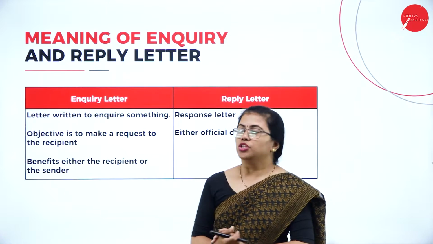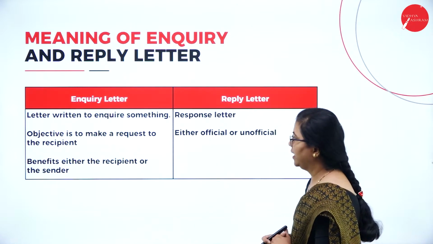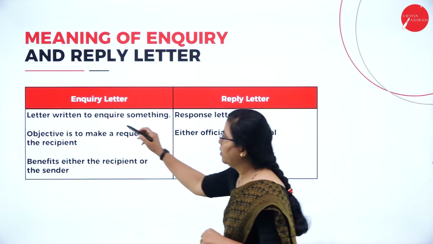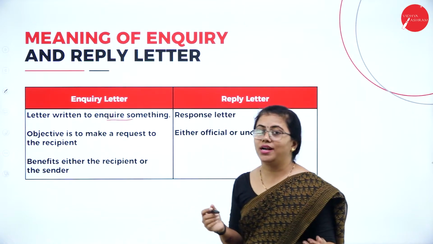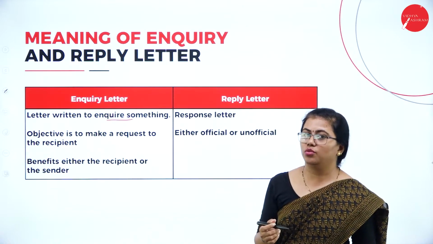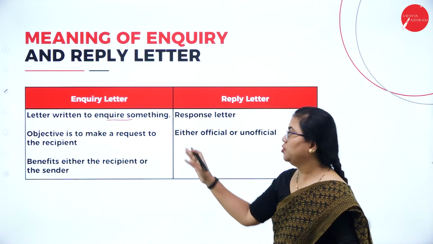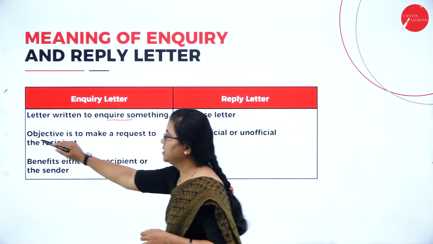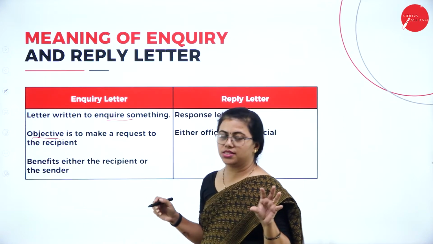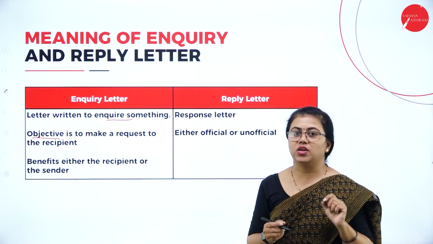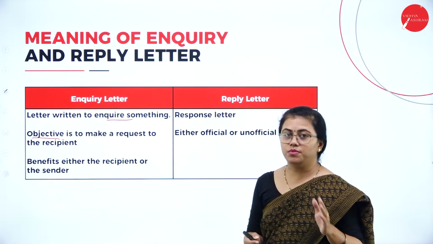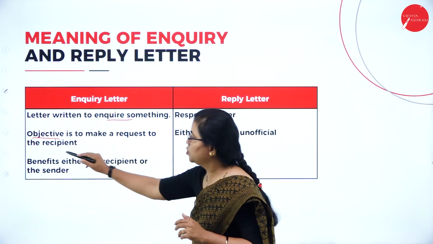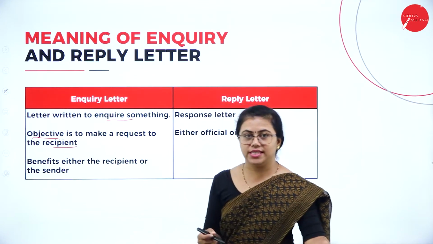So let me come back to this inquiry letter. It is a letter written to inquire something. You are asking something, maybe getting your doubts clarified, so at that time you write this inquiry letter. The objective means the aim, the purpose of this. Its objective is to make a request to the recipient, whoever is receiving the letter.